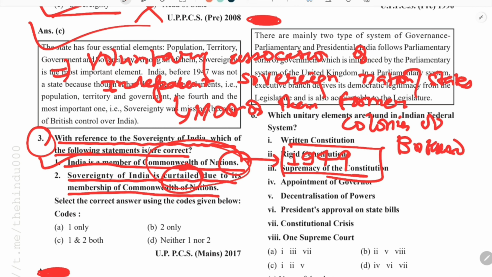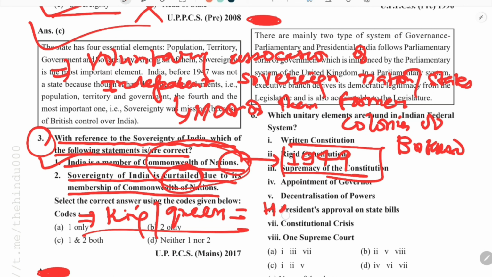And one more thing you must know: the king or the queen, which we say the monarch, is the head of this Commonwealth. So the head of this association is the king or queen. At present we know that King Charles is the head.